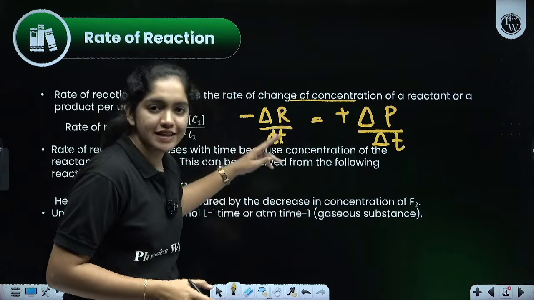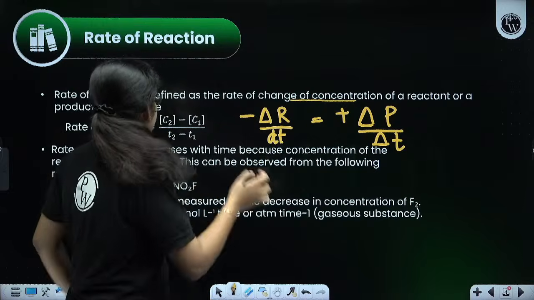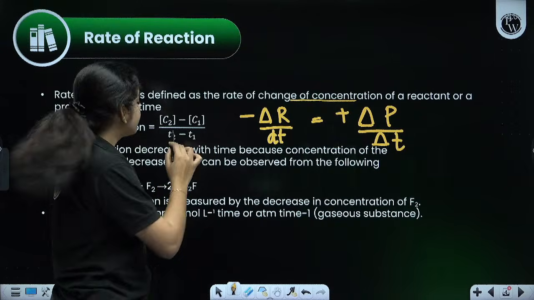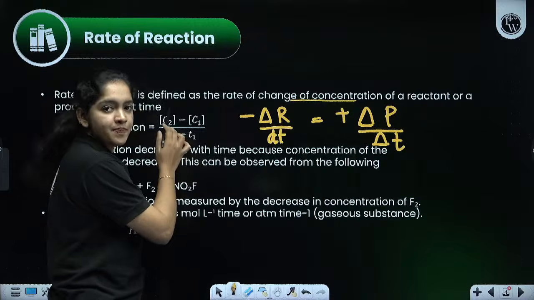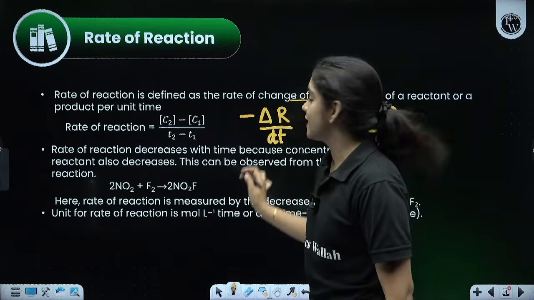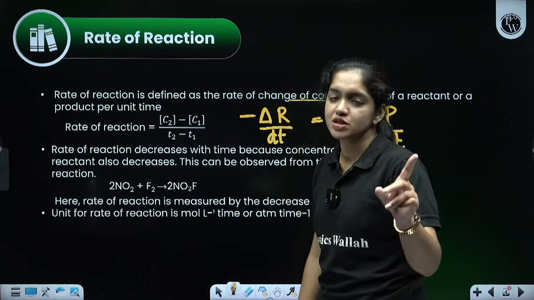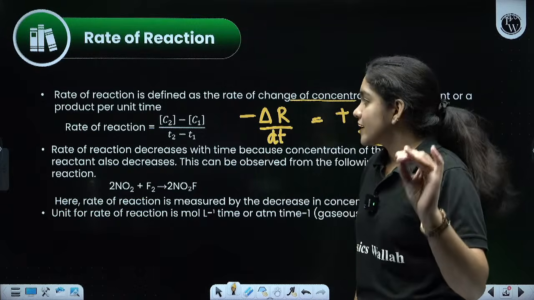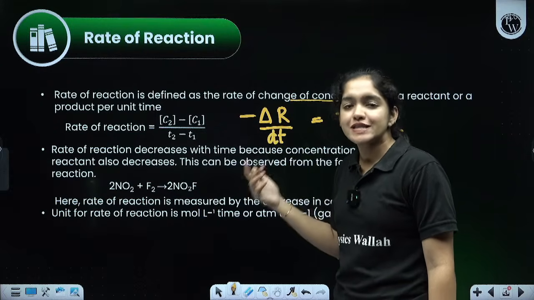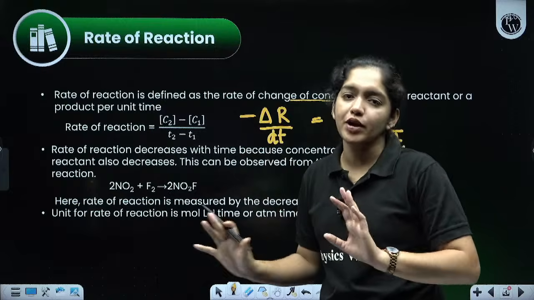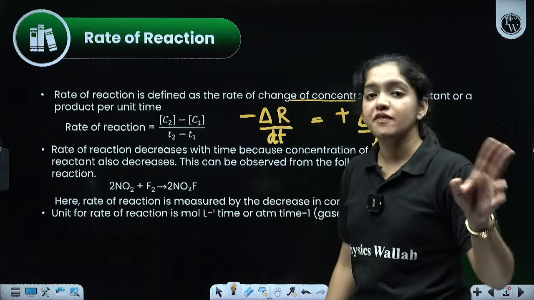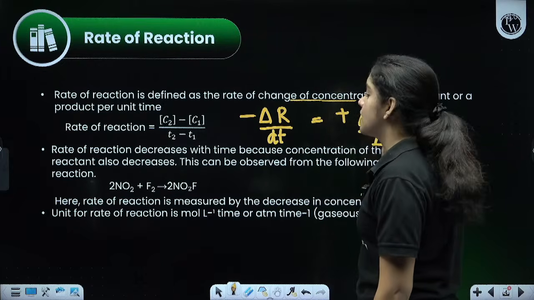For example, if it is a reactant, we can denote it like this. Look here, what is C2 minus C1? Change in the concentration, divided by the change in time, that is T2 minus T1. C2 minus C1 divided by T2 minus T1 can be written as delta C divided by delta T. For the reactants, it is a decrease in the concentration. Note, it is very, very important. If it is a reactant, it is denoted by negative delta R divided by delta T. If it is a product, it will be denoted by positive delta P divided by delta T.